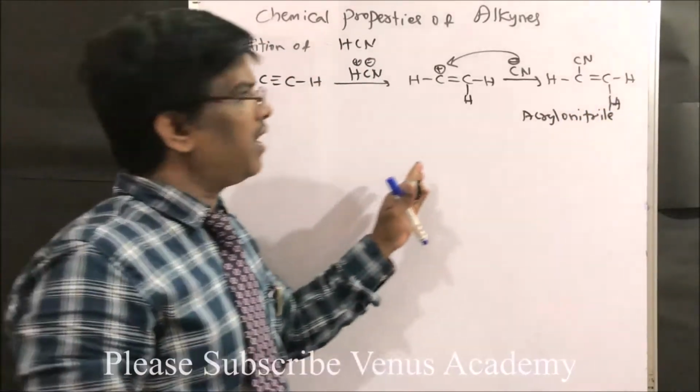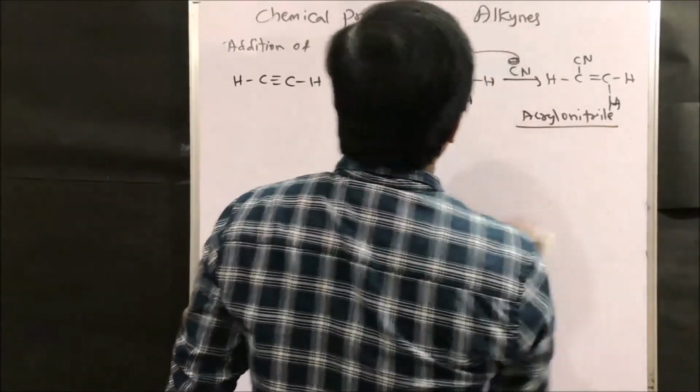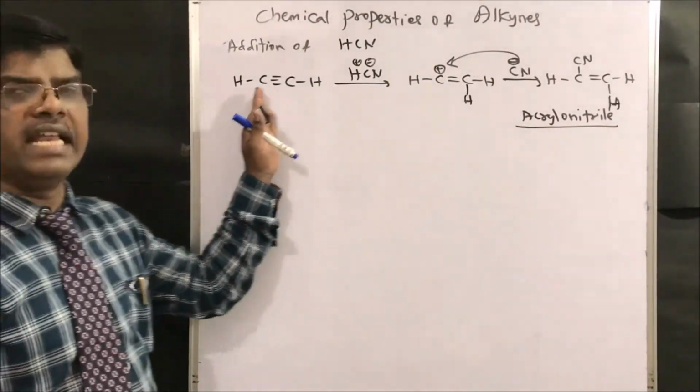Acrylonitrile. It is a very important synthetic intermediate in organic chemistry. Acrylonitrile can be prepared from acetylene.